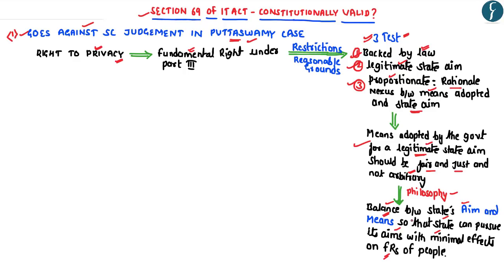So the doctrine of proportionality seeks to promote harmony between the means adopted by the government as well as its legitimate state aim, wherein the means should be fair and just and they should not be arbitrary.